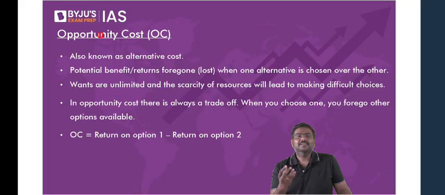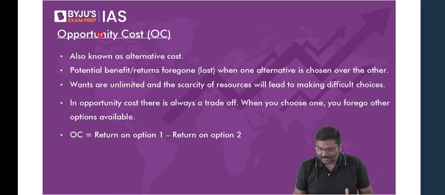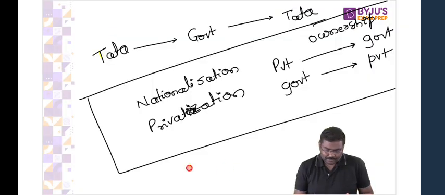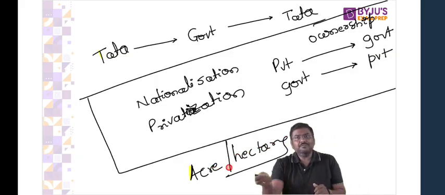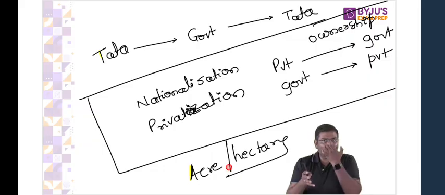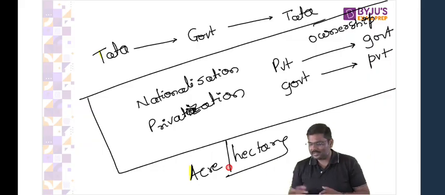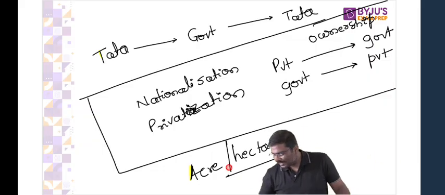What do you mean by hectare? My dear, have you heard of acre and hectare? Acre and hectare are units of measurement for land. We measure the area of the land in terms of acres or hectares. 2.5 acres is equal to 1 hectare.